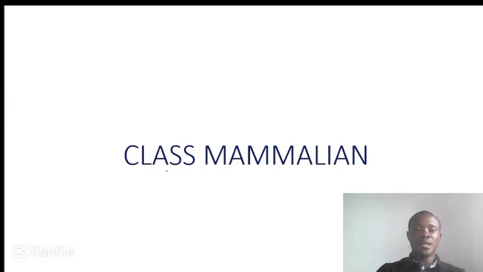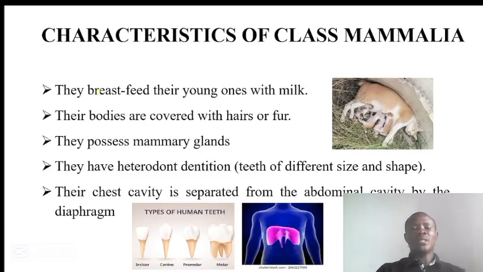In this tutorial, we are going to discuss the class Mammalia, and it is going to be the last class that we are going to discuss under the phylum Chordata. So let's talk about the general characteristics of class Mammalia. What are the general characteristics of organisms under this class?